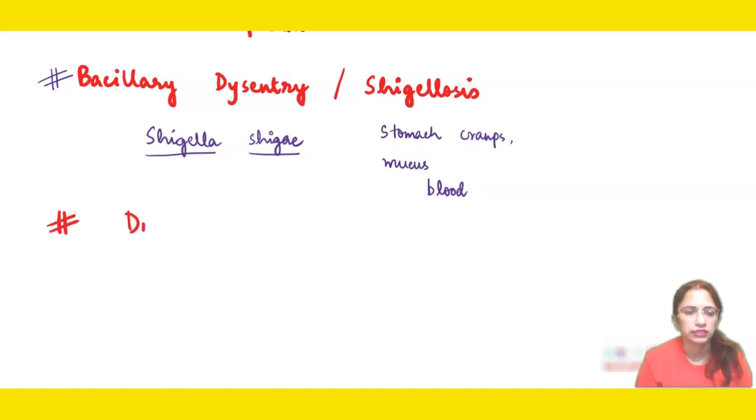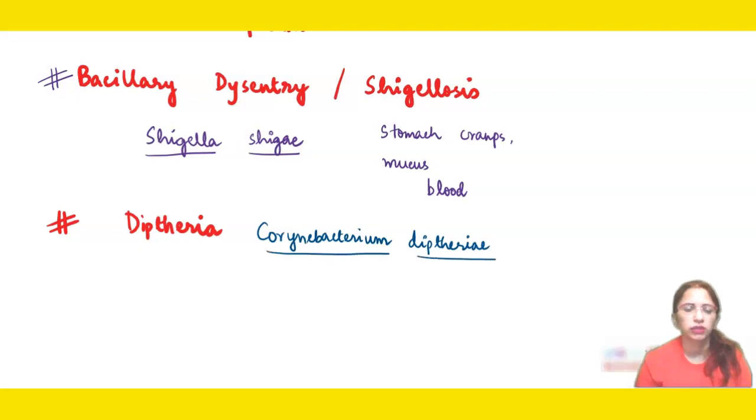Another disease is diphtheria, and this is again a disease of the respiratory system. The causal organism for this disease is Corynebacterium diphtheriae. In this respiratory disease intense coughing is there, and diphtheria is one disease for which you were also vaccinated when you were in your infancy.